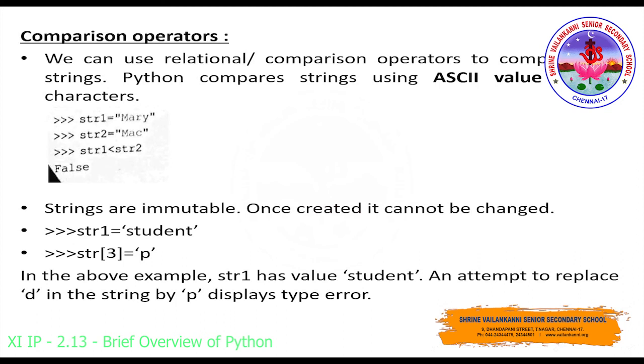That represents immutable. So if you look over here, string 1 equal to "student". So "student" is a string that has been assigned to the string 1 variable, and str[3] equal to 'p'. So what they are doing here is using the index position, they are trying to assign the character P in position 3. So 0, 1, 2, 3. So in position 3, you have the character D. So instead of D, they are trying to replace it with the character P. So if you try to replace like this, what will happen? It will result in an error because instead of D, if you put P, you cannot read the word student. So that displays a type error. Got it? So that's why strings are immutable.